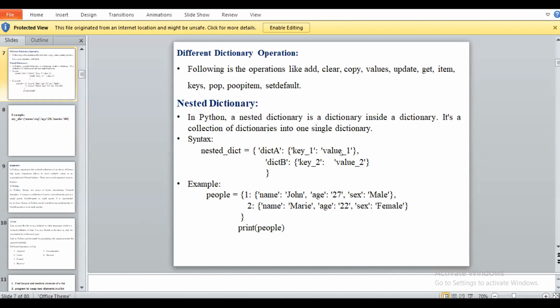So next we have the nested dictionary operation. Nested dictionary means in one dictionary we are adding one more dictionary. You have to see here the example. Okay, we will see.